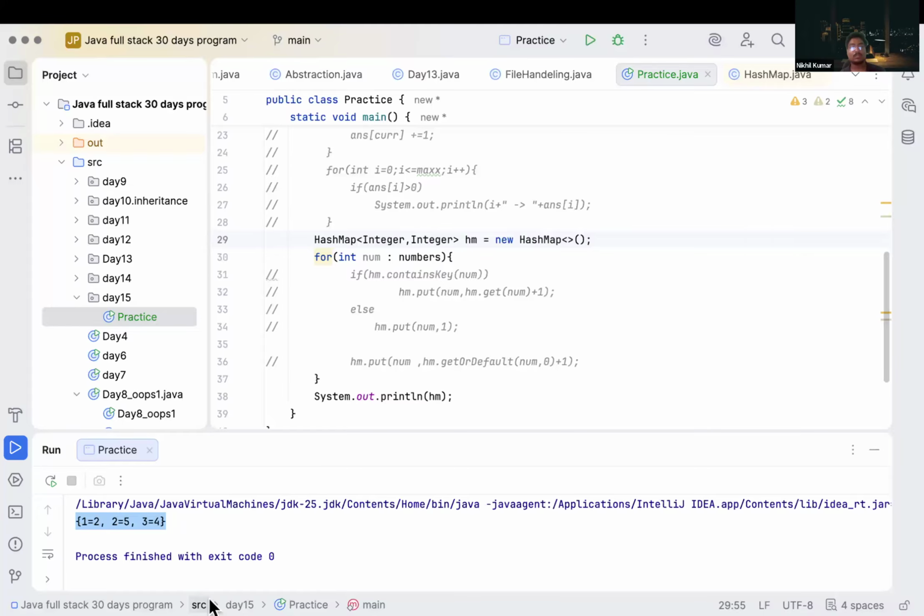Without a database, what we have is a notebook with student names, Rahul, Amit, Nikhil, as we discussed in the previous class, but we cannot search easily. We can search, but it will be difficult, since we have to run the loop again and again. It will be difficult to update as well. Data will be lost, and there is no security inside our program. So that's why we need a database.